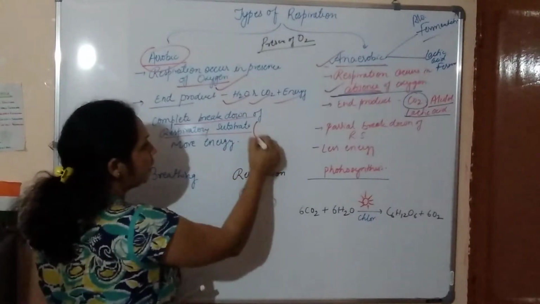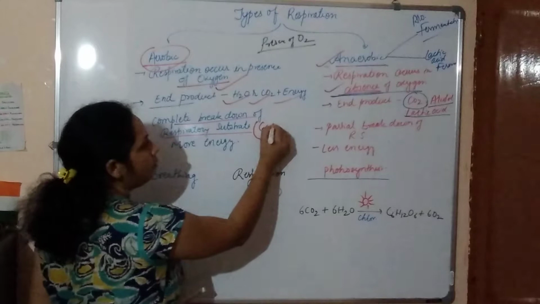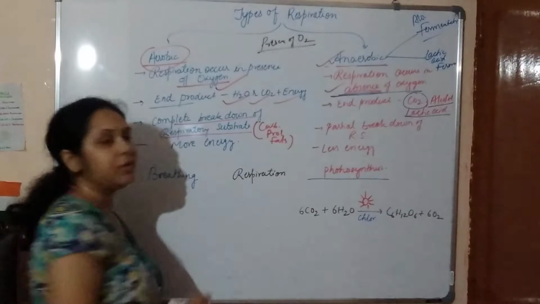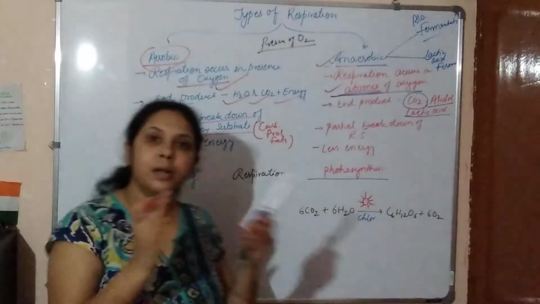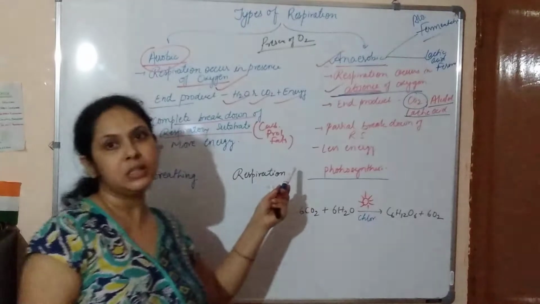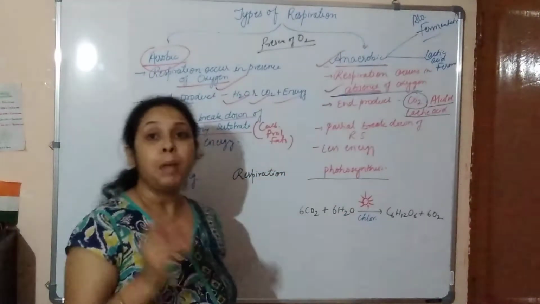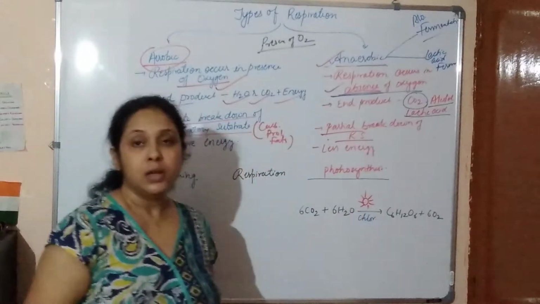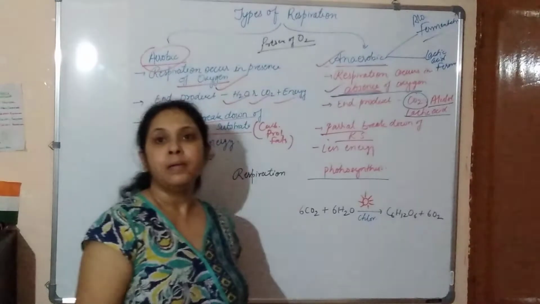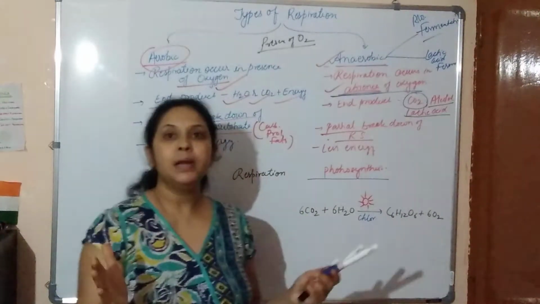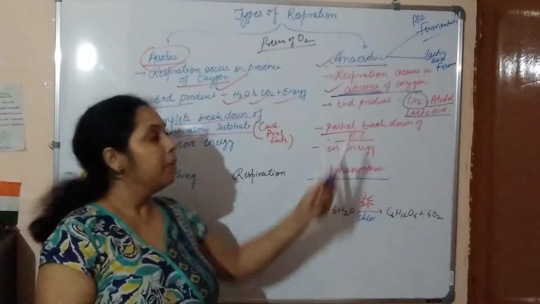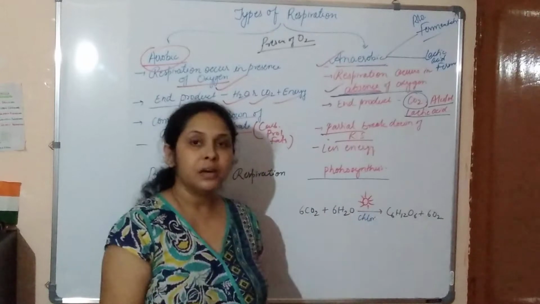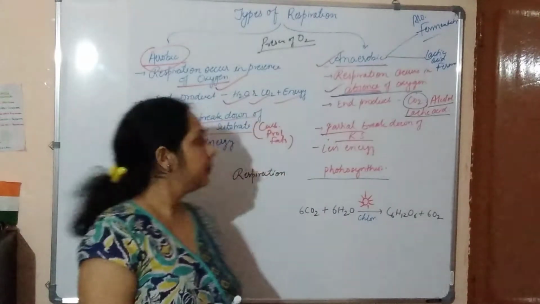We understood already that carbohydrates, proteins and fats are the respiratory substrates. In aerobic respiration there is a total, complete breakdown of these substrates. But in anaerobic respiration there is a partial breakdown of the substrate, so whatever is used for respiration is not completely broken down. It means some of the carbons still remain in the product.